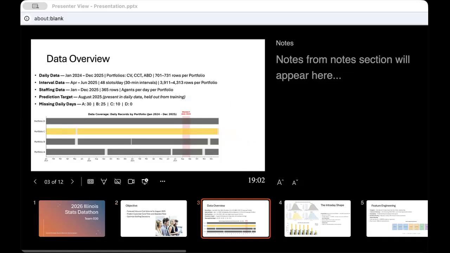We were given 3 datasets. First, 2 full years of daily data, January 2024 through December 2025, covering call volume, handle time, and abandon rate across all 4 clients. Secondly, we were given 3 months of 30-minute interval data from April through June 2025, roughly 4,000 records per client at granular resolution. Third, a daily staffing schedule for all of 2025, the number of agents per day per client. August 25 is our prediction target. We held it out from training entirely. The data has gaps. We cleaned and addressed those before doing any modeling.